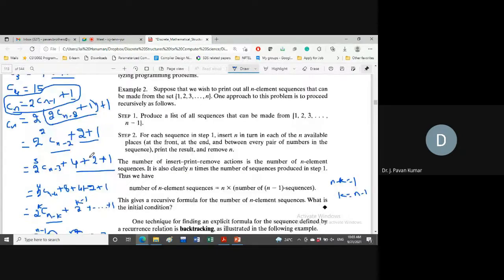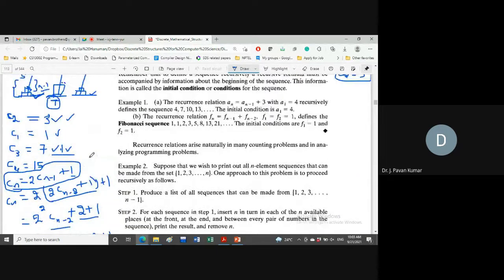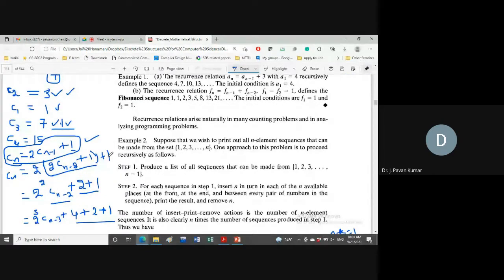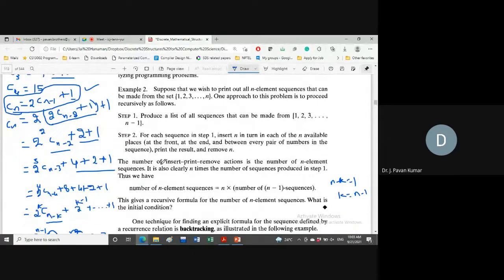By default, a recurrence relation represents a recursive formula. We obtain the explicit formula by using this substitution method. This substitution method is sometimes called the backtracking method, but I don't recommend you use the term backtracking. Why? Because it has its own significance in computer science, which you will come to know in later semesters.